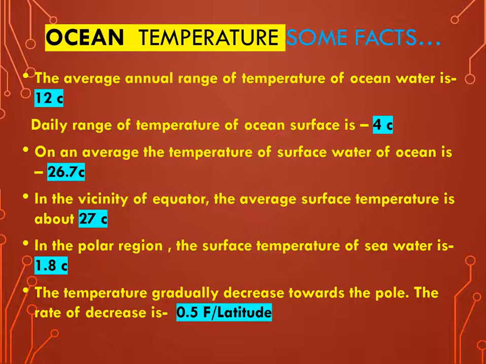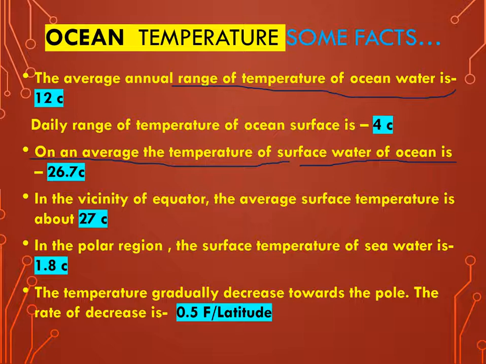Next, on an average, the temperature of surface water of ocean is 26.7 degrees centigrade. One thing, the average annual range of temperature of ocean water means the average annual range of temperature of all layers of ocean water. Here, on an average, the temperature of only surface water of ocean is 26.7 degrees centigrade.